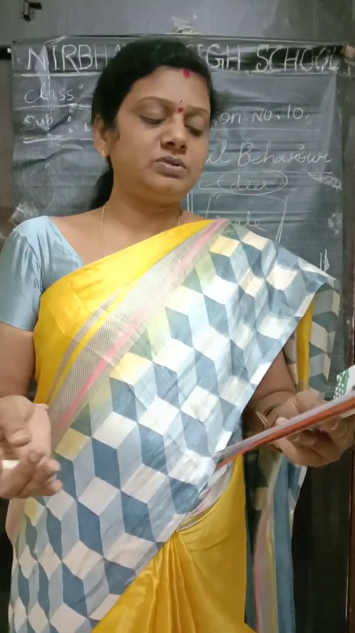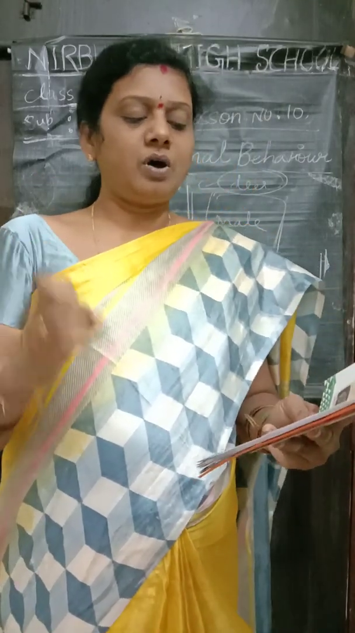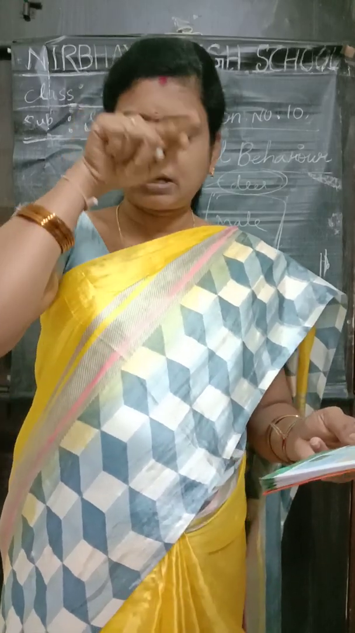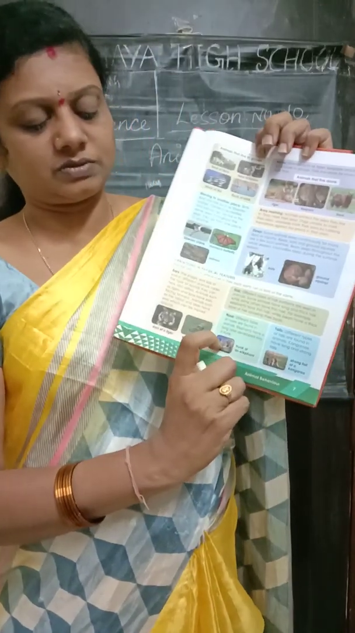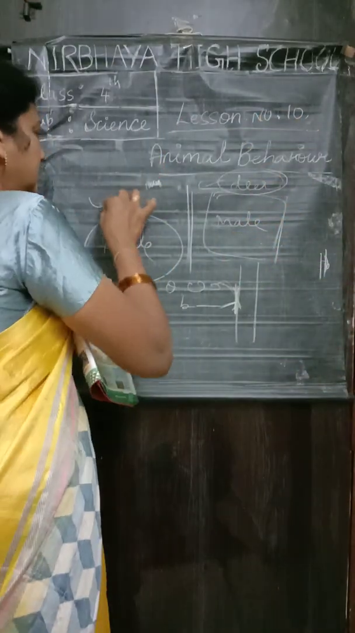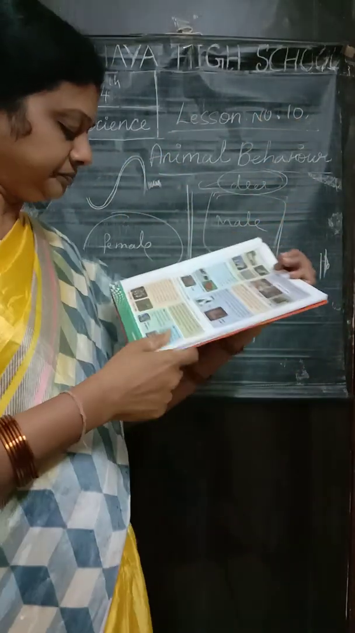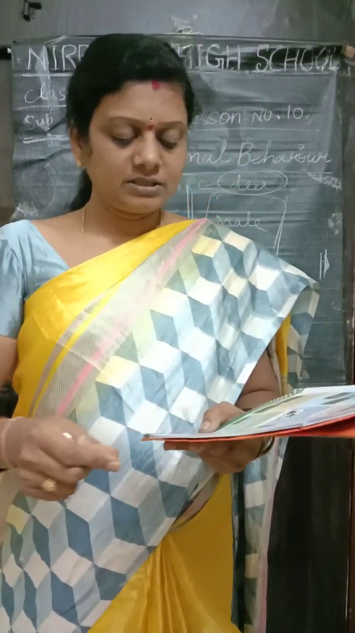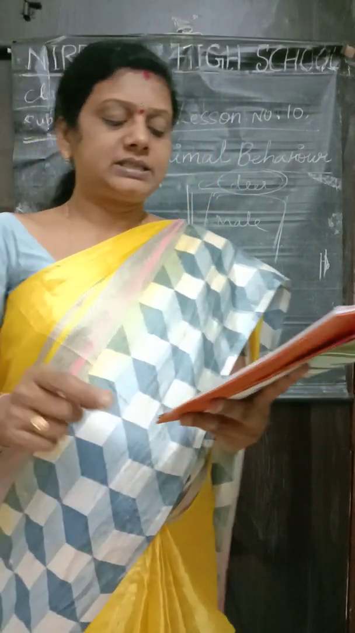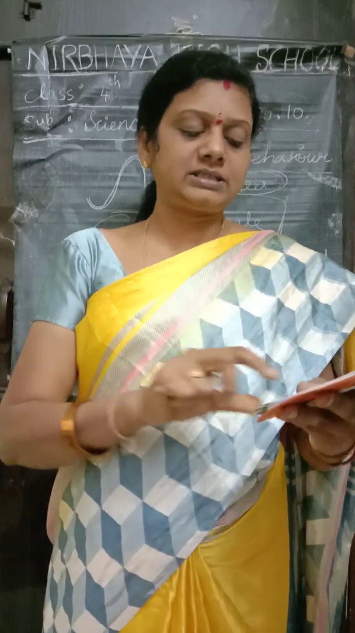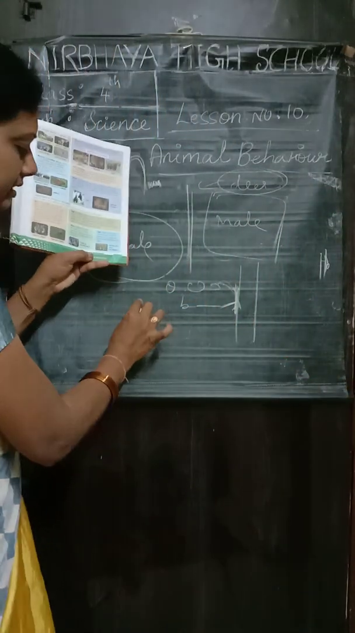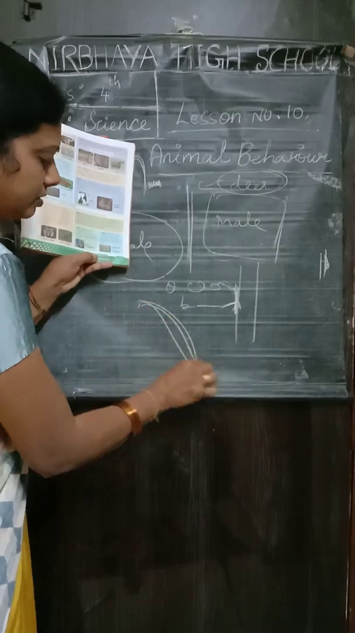The nose. Different types of noses are found in animals. Elephants have a long nose developed into a trunk. See here, children. And tails. Different types of tails are found in animals. For example, kangaroos have long and strong tails. Here, the long and strong tail.